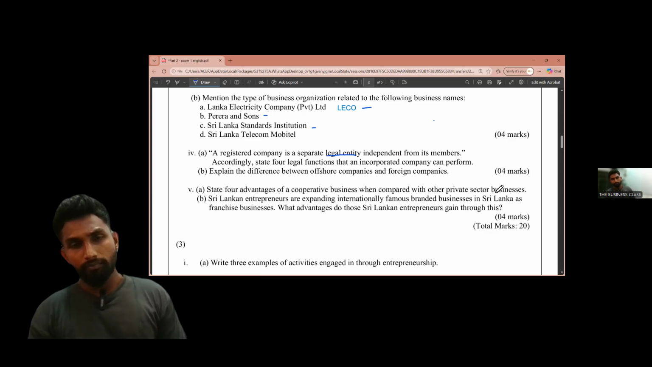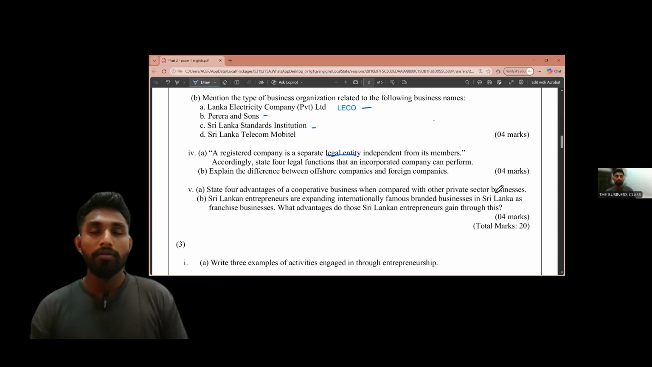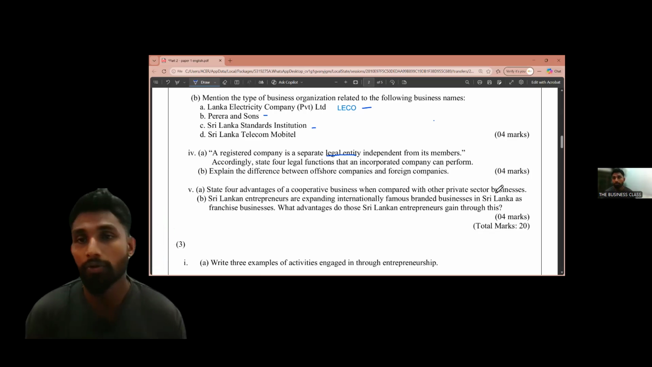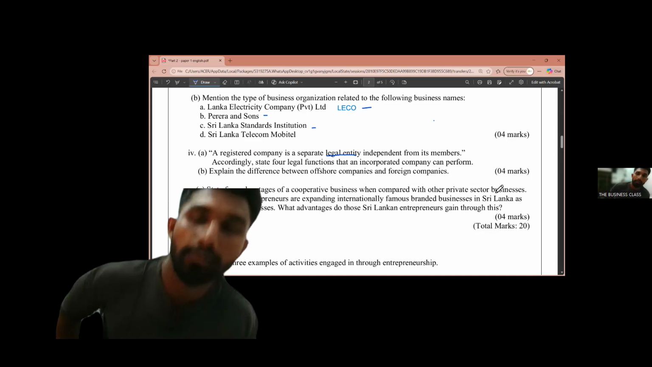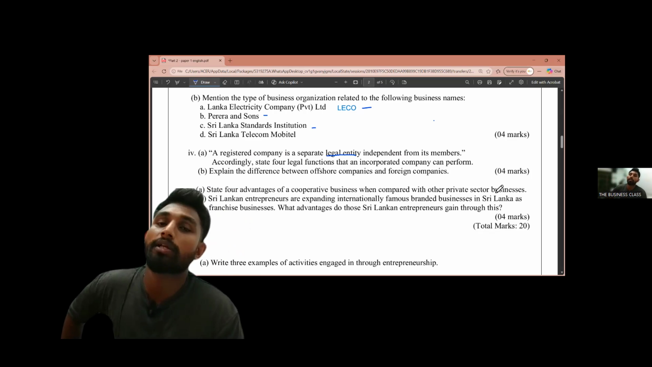So what happened in offshore companies? A company was incorporated in Sri Lanka as an offshore company of Sri Lanka. It was incorporated in Sri Lanka, but they don't have the right to do business in Sri Lanka. Actually, they are doing the business in other countries.